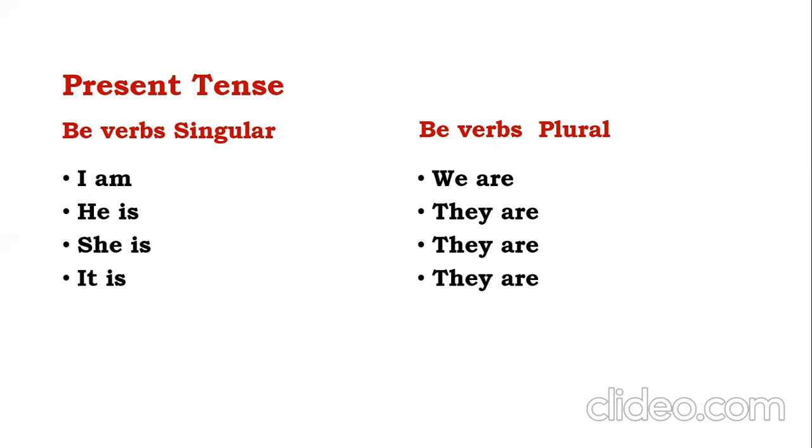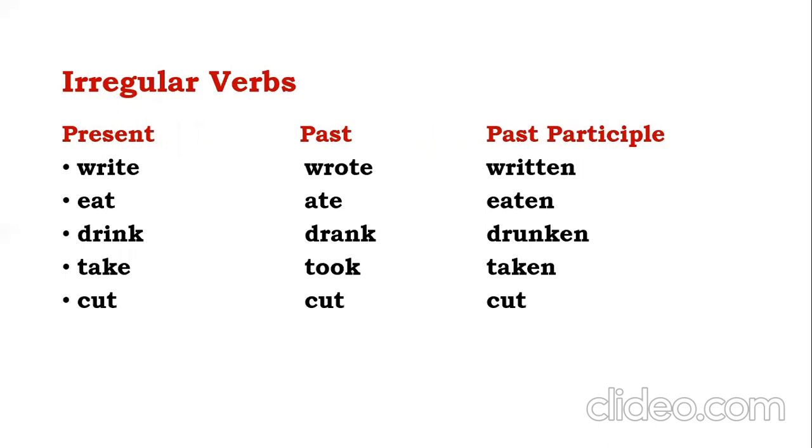We are, then past participle comes. I'm, he, she is, it is, then past participle comes. As you learned earlier, these are the past participles: written, eaten, drunken, taken, cut. There's a big list. You have to learn it by heart, please.